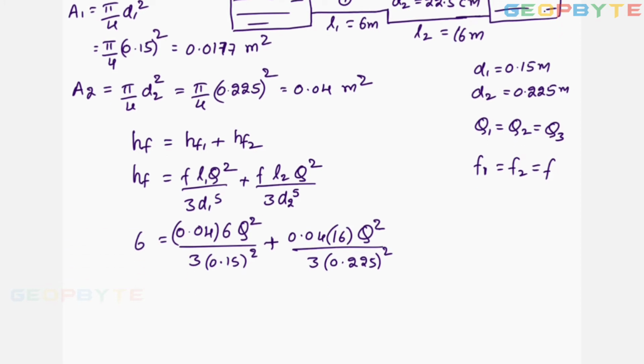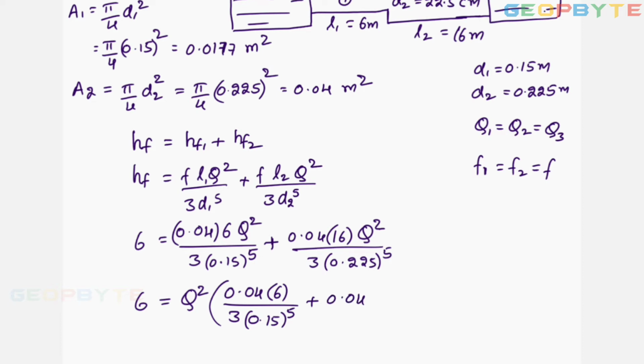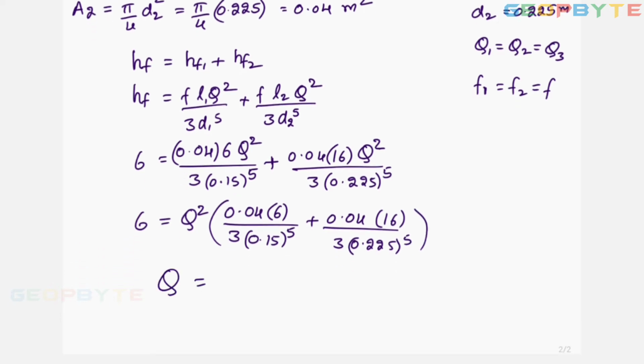Simplify this value. From both, 6 equal to, write the Q square outside, 0.04 into 6 by 3 into 0.15 power 5, plus 0.04 into 16 divided by 3 into 0.225 whole power 5. From this get the Q value.